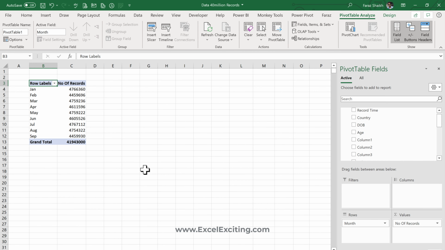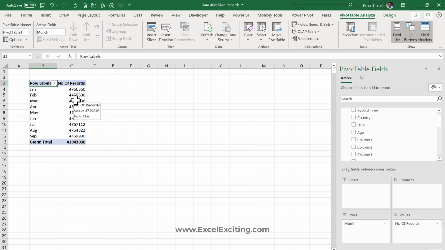Let me put it over here and we can see that summarized view. Now with this one, you can make more visuals, you can add some slicers, you can even add some charts and reports, which will make the visualization easier for the eyes to read.